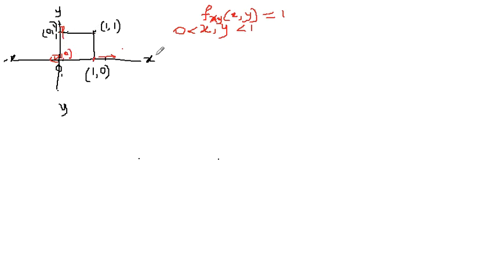As long as our x and y's are within this square, then the value would be fxy is equal to 1, and because it is a joint probability, when x is satisfying that condition and y is satisfying that condition, then only the altogether fxy of xy is 1. If one of them is not satisfying the condition, then what will be the result? We need to find it. So it is a joint probability density function which is within this range.